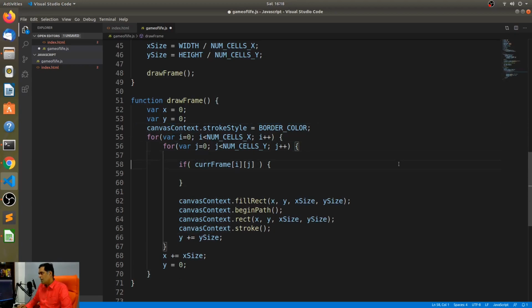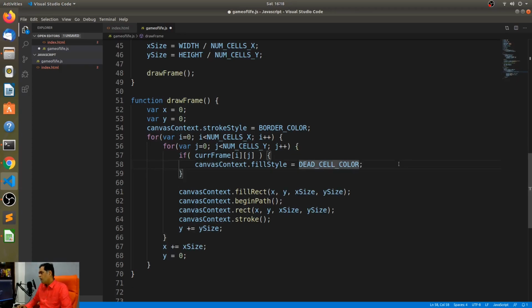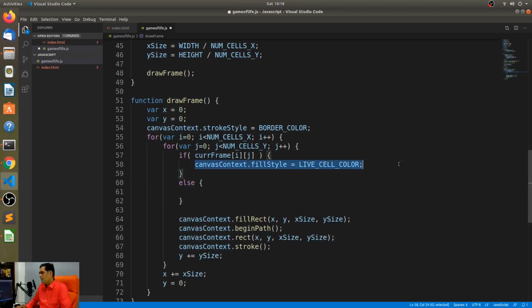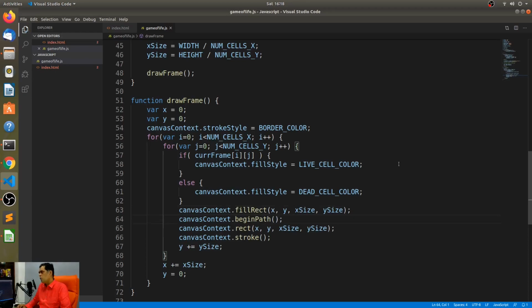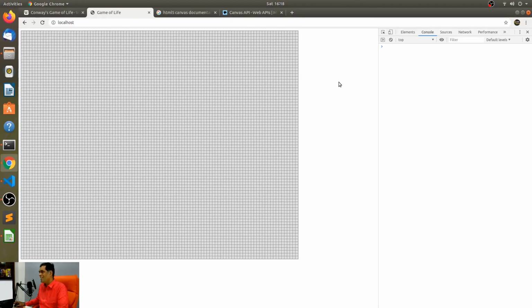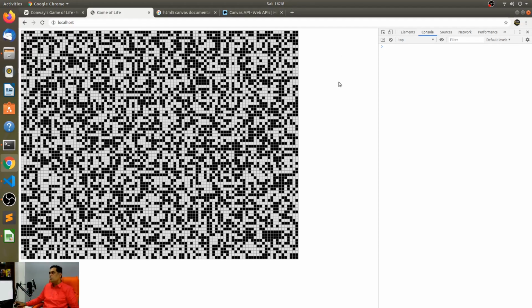All right, so I'm just going to change the canvas.fillStyle with the live cell color, else it's the dead cell color. All right, and then we do the fillRect and everything. So let's see that random pattern. So here you go. That's the random pattern that we initialized directly.